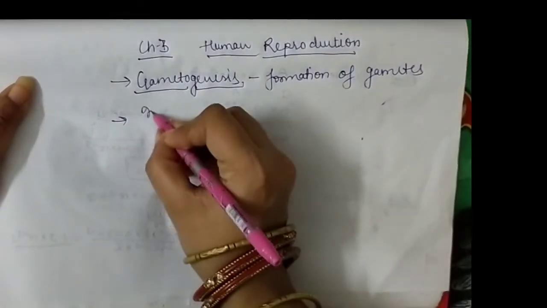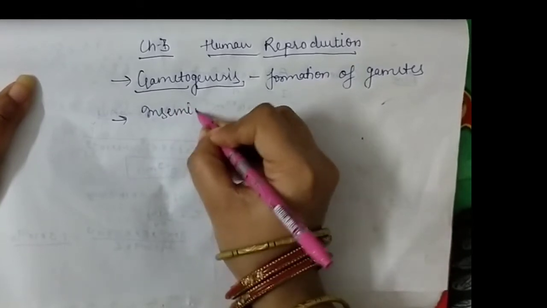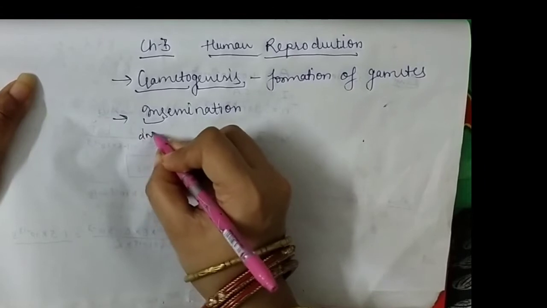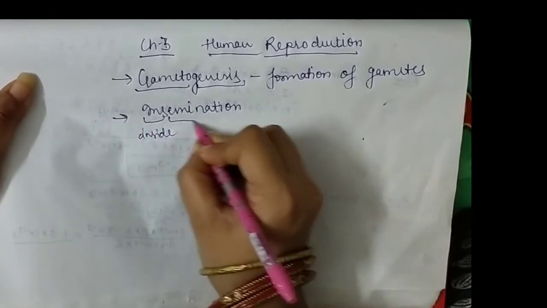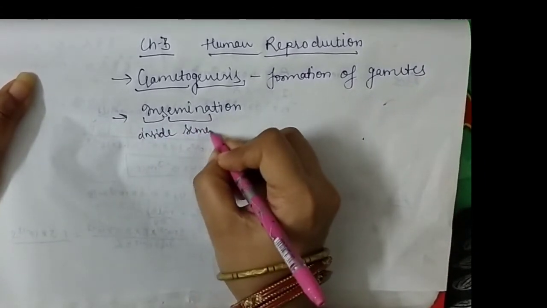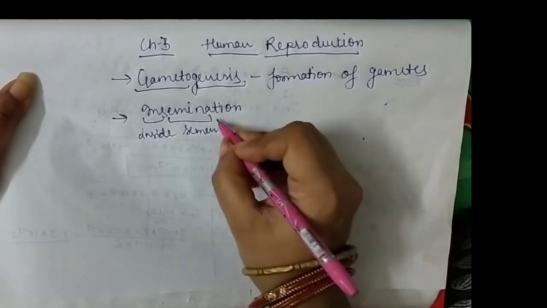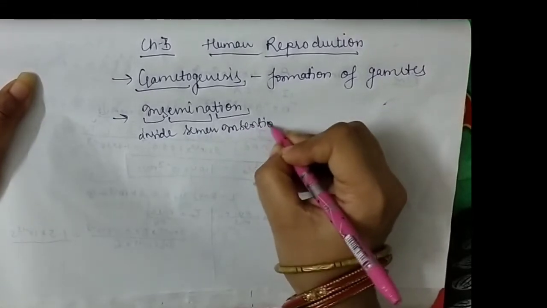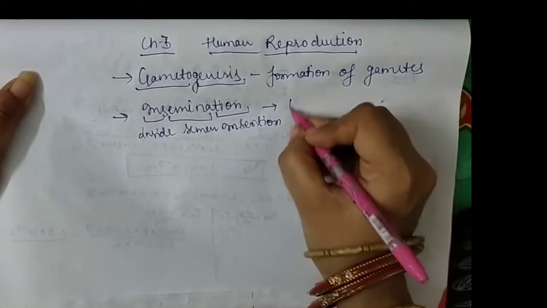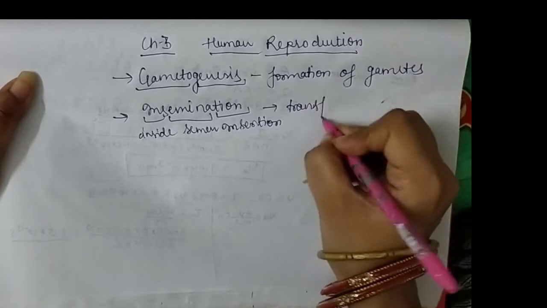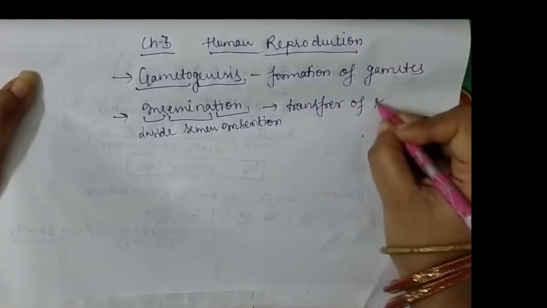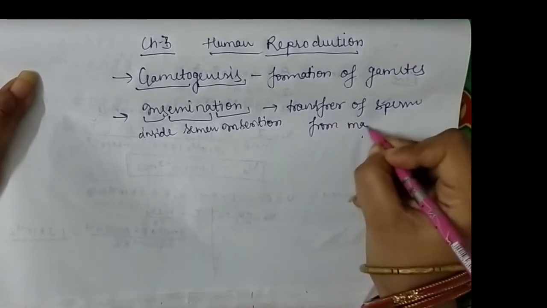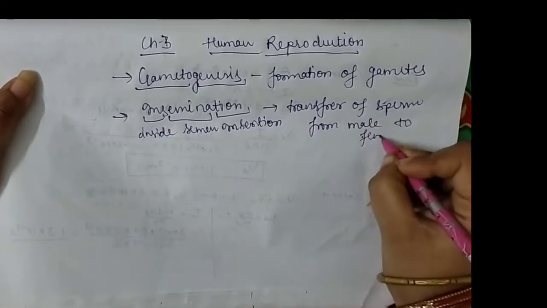After gametogenesis, the next process is insemination. In means inside, semen is the liquid which contains the sperm, and ation means insertion. It means the insertion or the transfer of sperm from the male to the female body.